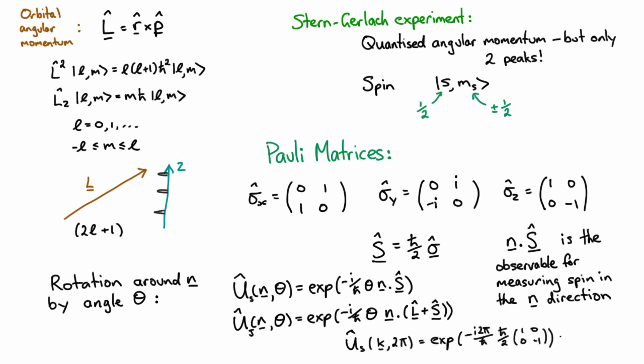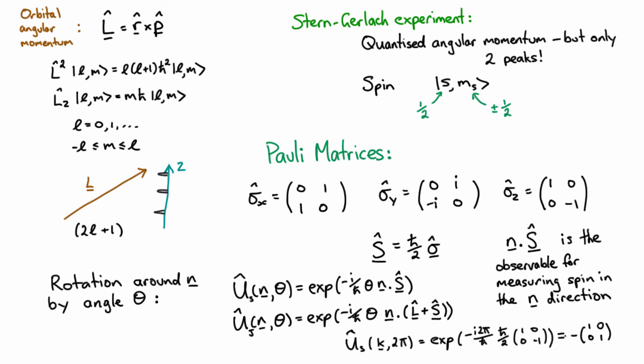What, you might ask, is this matrix exponential? Well, you can define it by the power series expansion as normal. And for a general matrix, it's probably easiest just to type that into something like Mathematica to get the answer. But in order to calculate it yourself, actually the easy ones to do are the diagonal ones. The exponential of a diagonal matrix is just the exponentials of the various diagonal elements, which is fairly easy to prove. And so if we do that, we end up with almost the identity, but not quite the identity. It's the identity up to this minus sign.